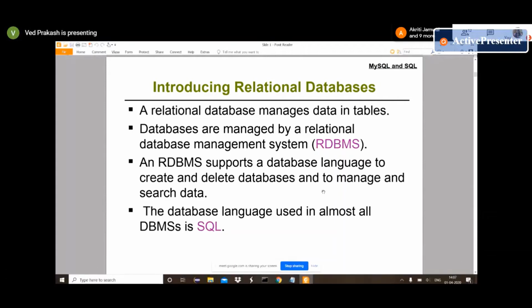Anything. At that time we have to persist that data, whatever information we are taking from a web page or any form. For that purpose, we use a database management system or database. In databases also we have two or three different types: one is the normal relational database, and one is a NoSQL database like MongoDB. Today we will mainly discuss relational databases.